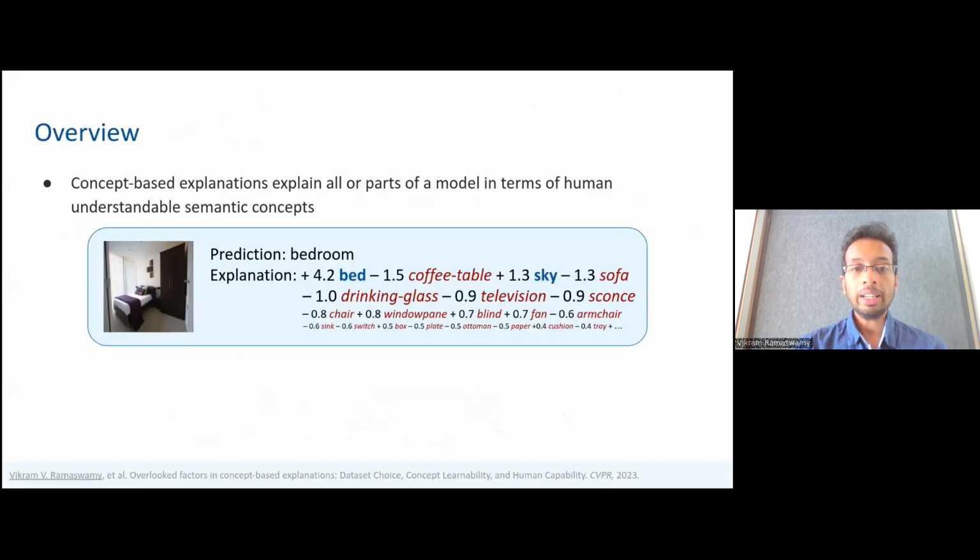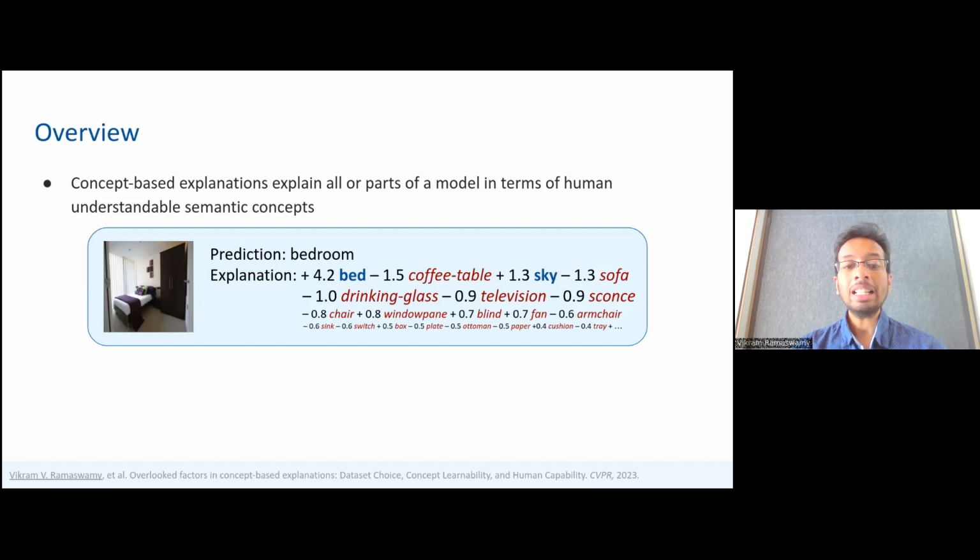Deep neural networks are increasingly being used in high-risk settings. In order to responsibly use and deploy these networks, we need these models to be interpretable. Concept-based explanations focus on explaining all or parts of the model using human-understandable semantic concepts. An example is shown here, where we have an explanation for the model scores for the class bedroom based on the presence or absence of certain objects, like bed and coffee table.